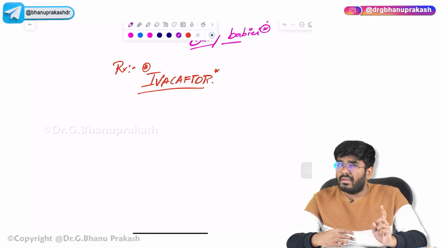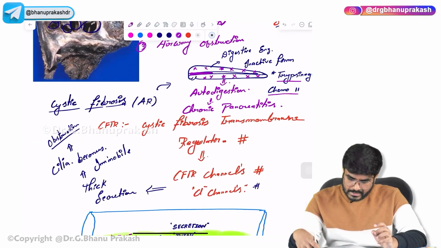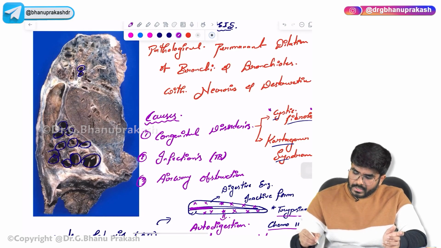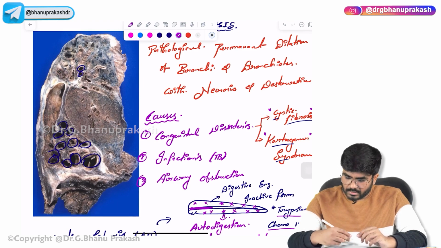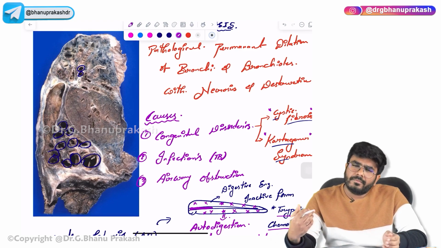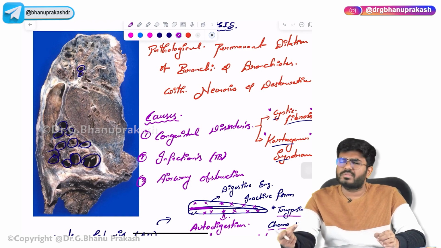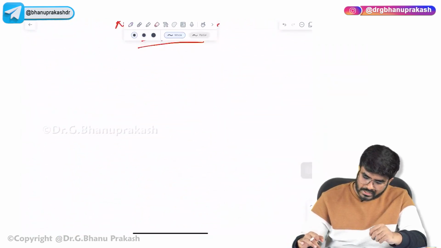Now I have explained what the causes of bronchiectasis are. The cause of bronchiectasis is a congenital disorder, cystic fibrosis. Completed. Now one more disorder is there, which is called Kartagener syndrome. So how is this Kartagener syndrome going to contribute to the obstruction? After obstruction, automatically infection will start. So now let me tell you a few points about Kartagener syndrome.